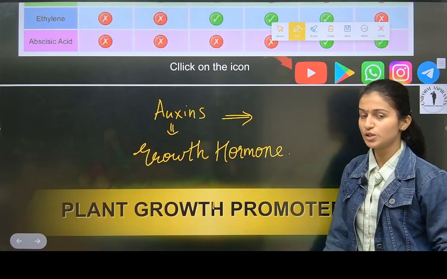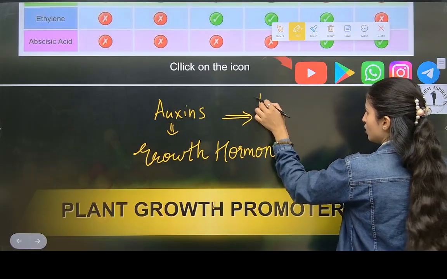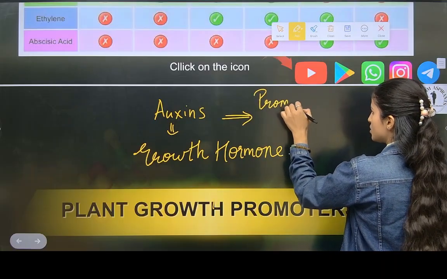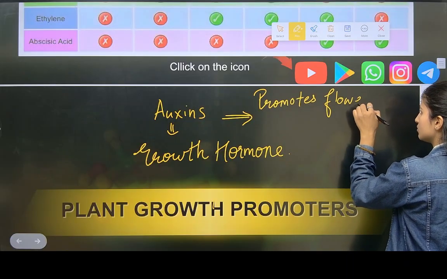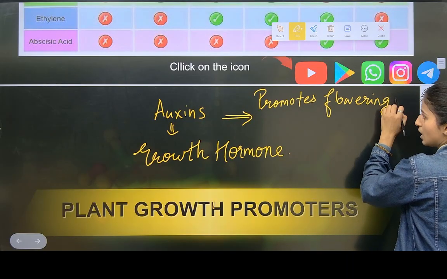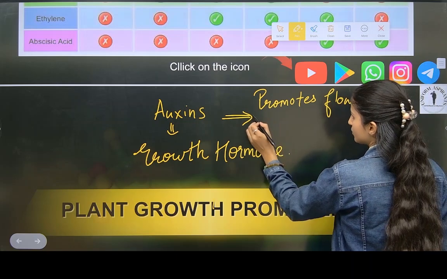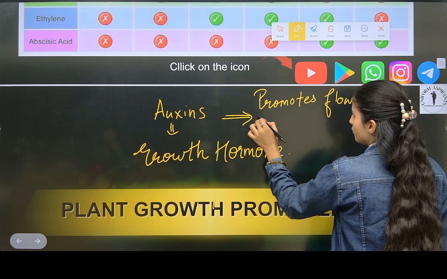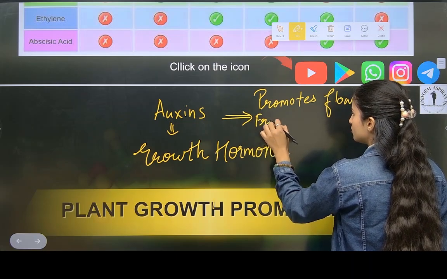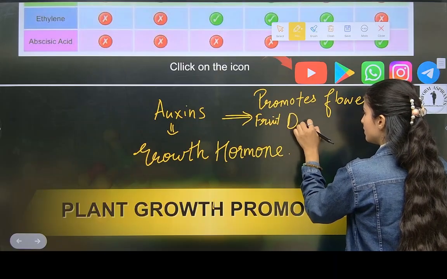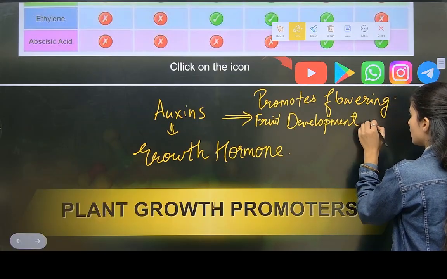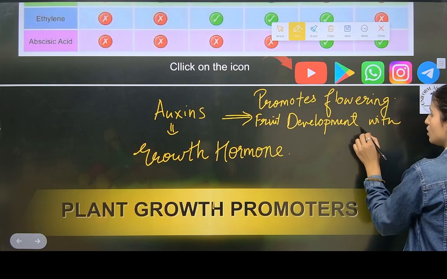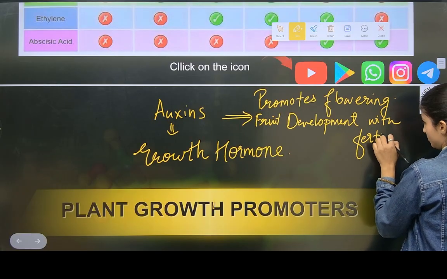What do auxin molecules do? Promotes flowering. Next, fruit development without fertilization.